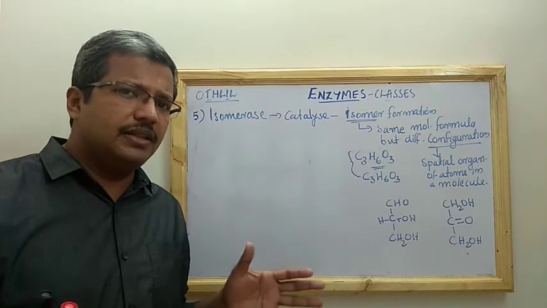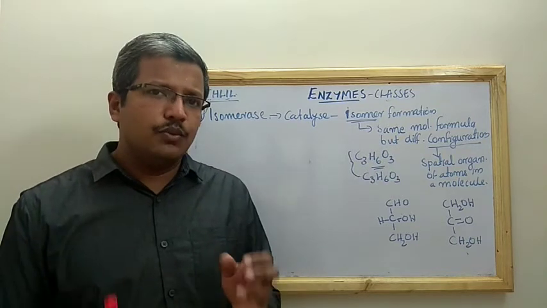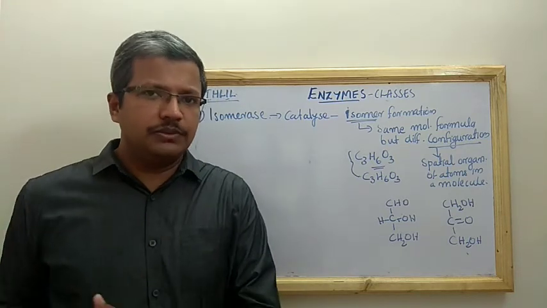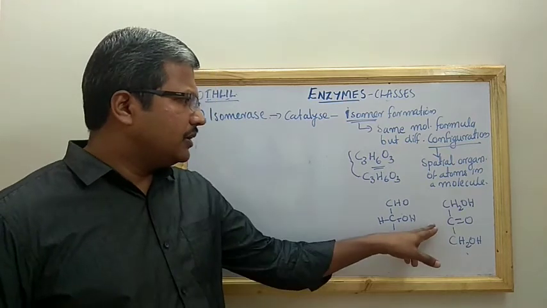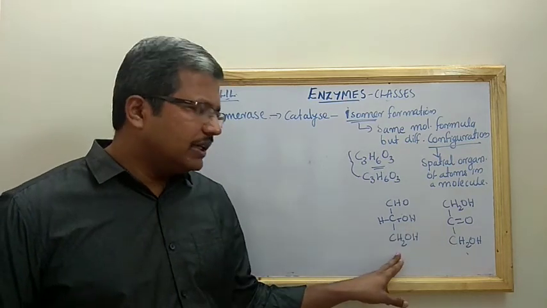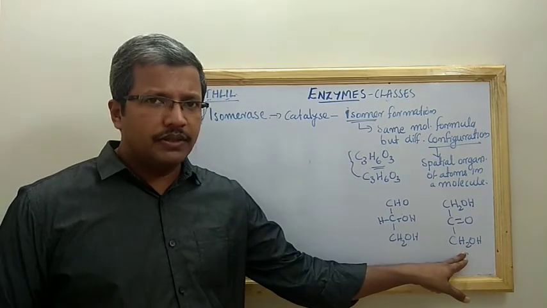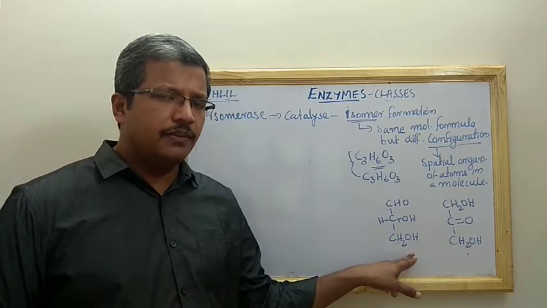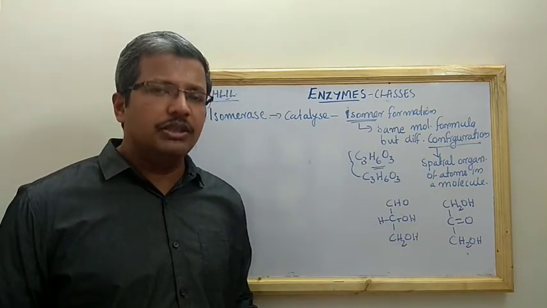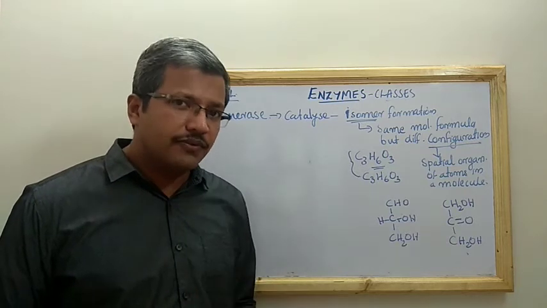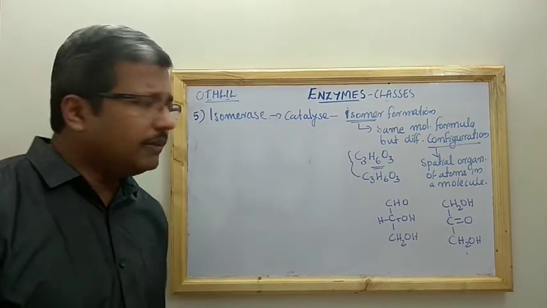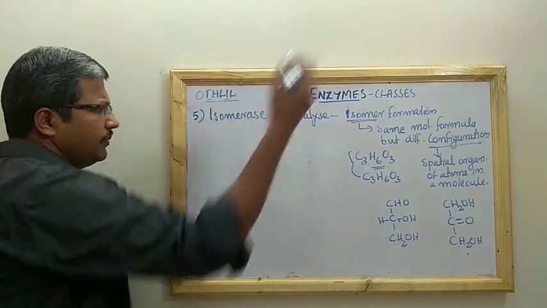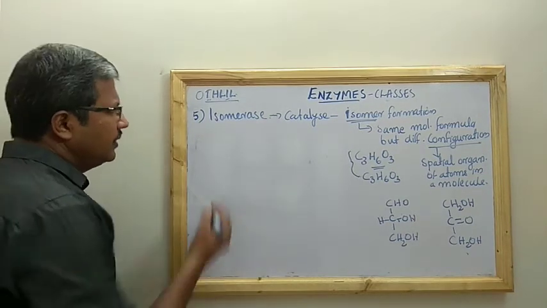Isomerases are the enzymes which catalyze the reaction that converts one substrate into its isomer. The enzyme which converts glyceraldehyde to dihydroxyacetone or dihydroxyacetone to glyceraldehyde is triose isomerase, because triose sugar isomers are formed. So let us see another example for this. Take the case of glucose and fructose. The same thing.